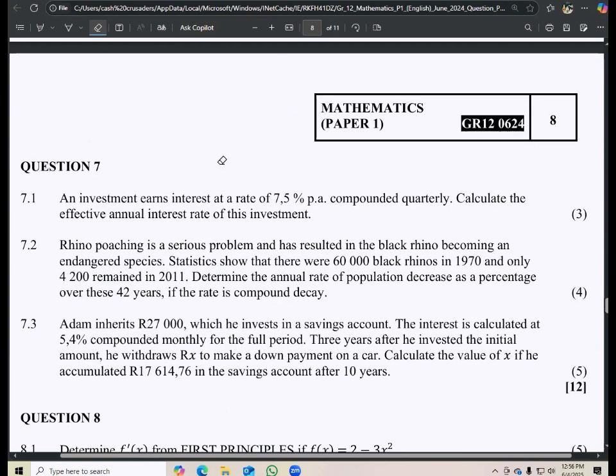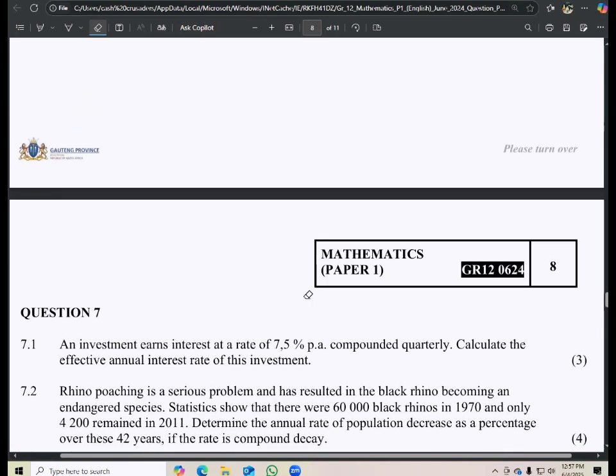Okay, rhino poaching is a serious problem and has resulted in the black rhino becoming an endangered species. Statistics show that there were 60,000 black rhinos in 1970 and only 4,200 remained in 2011. Determine the annual rate of population decrease as a percentage over these 42 years if the rate is compound decay. Now, what is compound decay? Compound decay is the same formula as what we know as the reducing balance method.